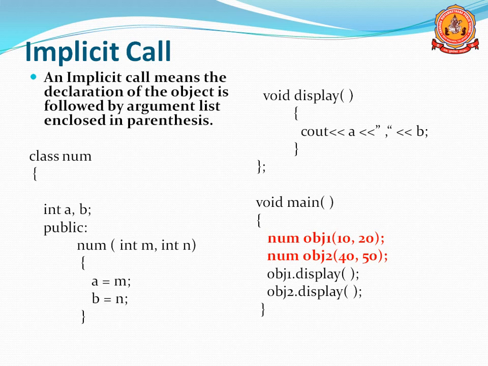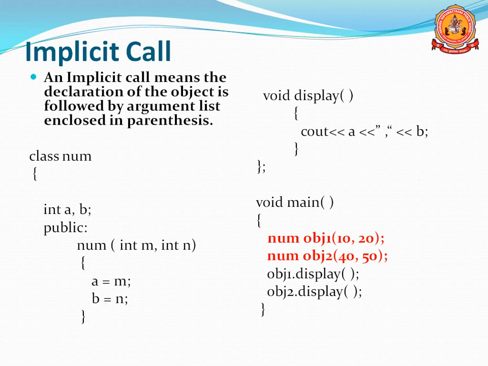Here is the programming example: class Num. Num is the class name. Then I created one constructor, Num(int m, int n), with two arguments. Then a is equal to m and b is equal to n.